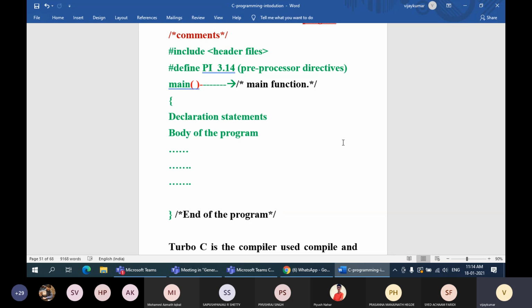I explained that every C program must contain at least one function, that is nothing but the main function, where exactly the execution of the C program starts. It is followed by the open curly bracket that indicates the opening of your program. Next, the declaration statements and the body of the program. The body of the program is used for specifying the logic for the problem that you are looking to solve.